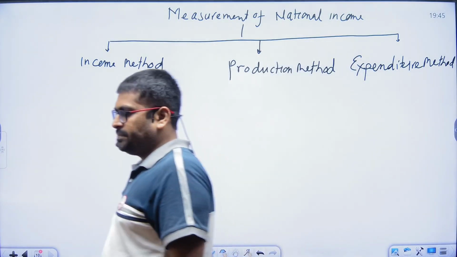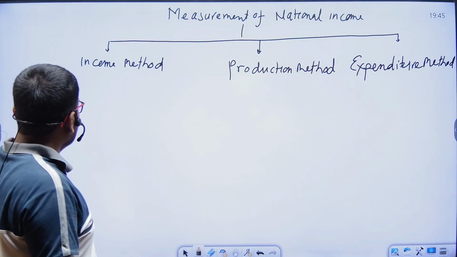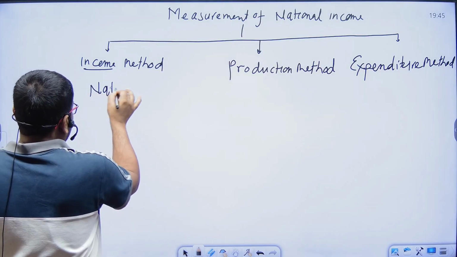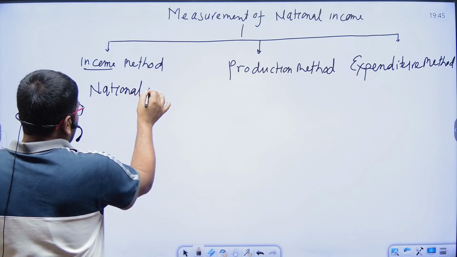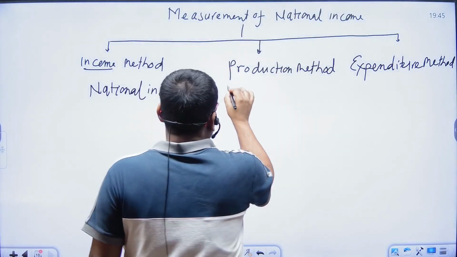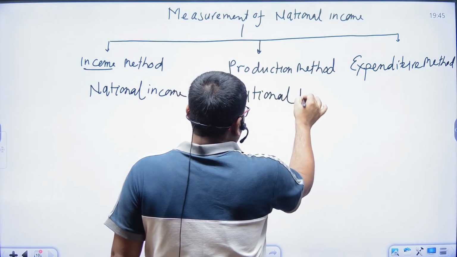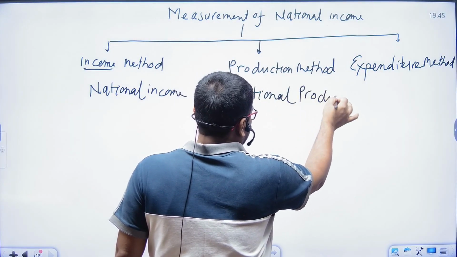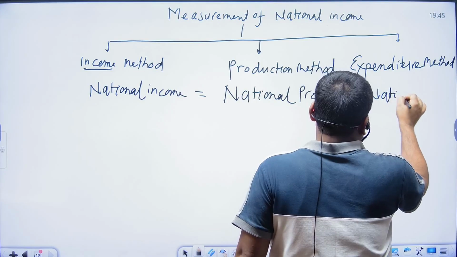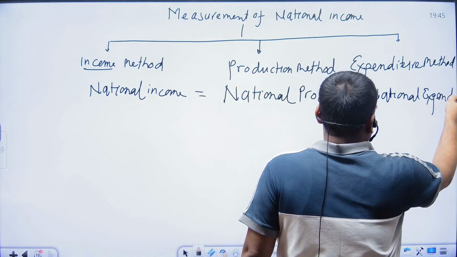Expenditure methods. In other words, we can say national income. From income we can generate it in other terms, that is the national income. National income equals national product. Next one is national expenditure.